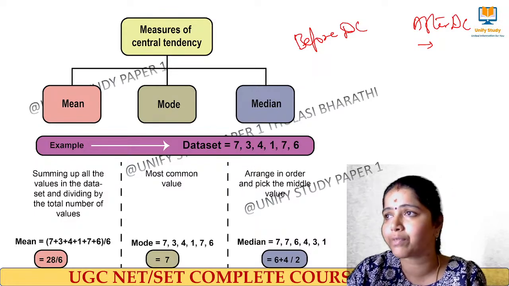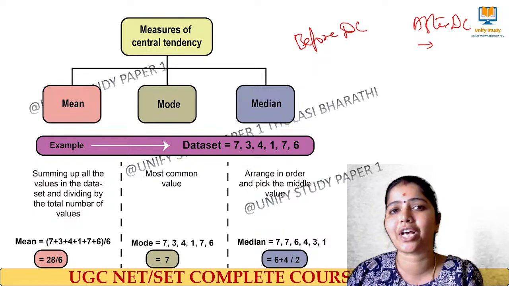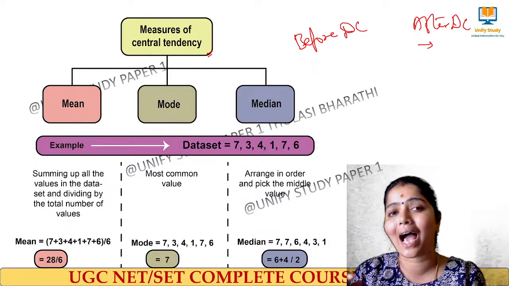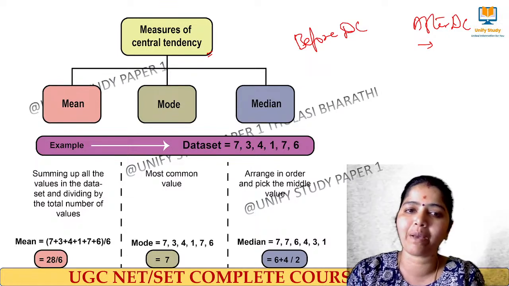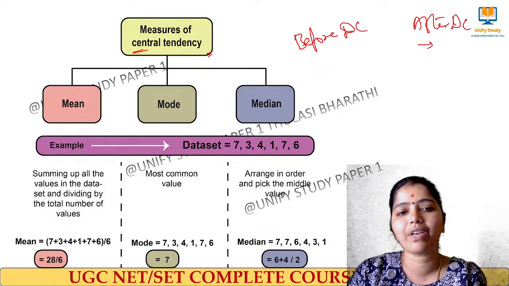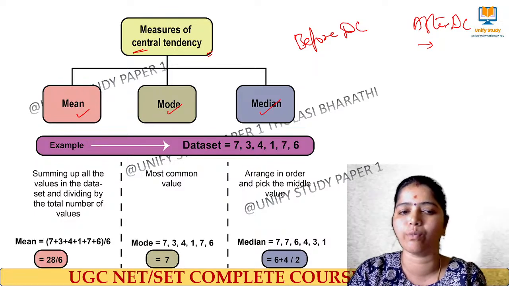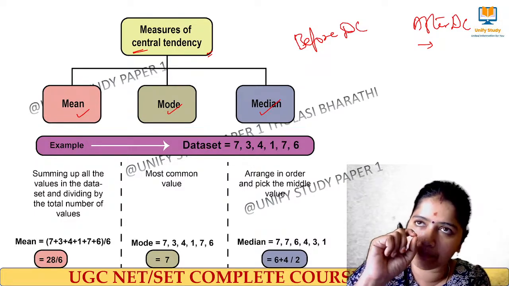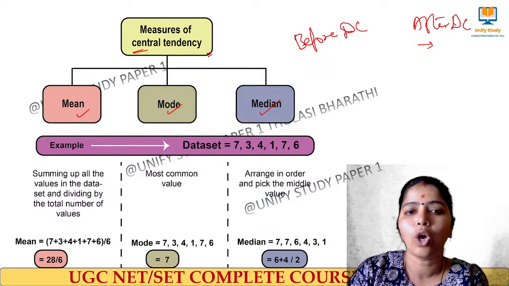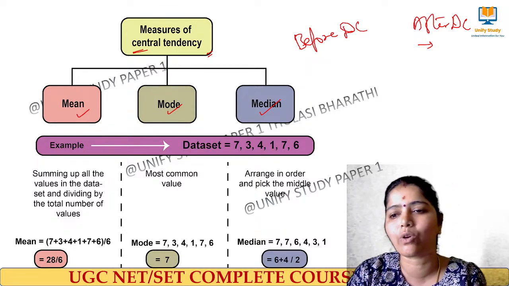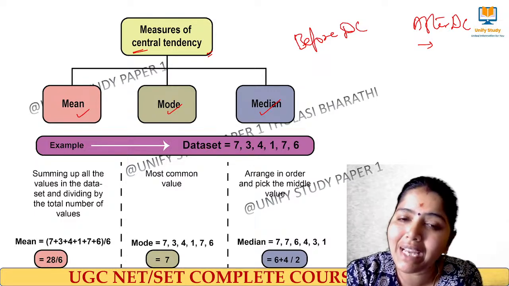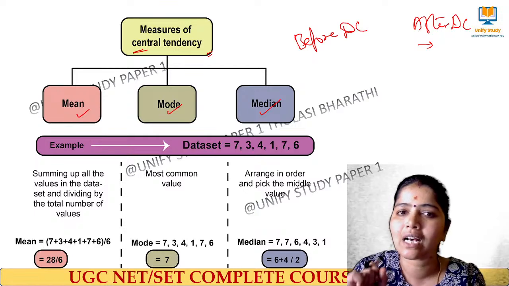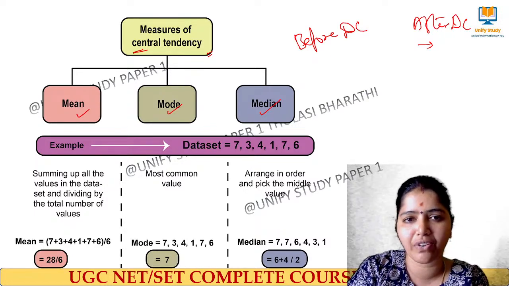After data collection, data interpretation has to be done. For that, these are the two important concepts: measures of central tendency and measures of dispersion. What do you mean by measures of central tendency? Here we have the main concepts: mean, median and mode. Mean is the average value. Mode is the most frequent or common value. Median is arranging the data set and then finding the middle value. These are called the measures of central tendency.